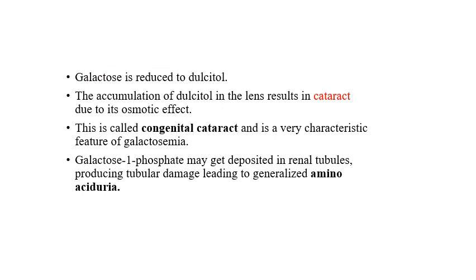And when the excess galactose accumulates in various places, it has another alternative metabolic adaptation, as it can be reduced to dulcitol. This dulcitol, because of its osmotic effect in the lens of the eyes, can lead to cataract. So that is the reason for congenital cataract in galactosemia, which is a very characteristic feature of galactosemia.